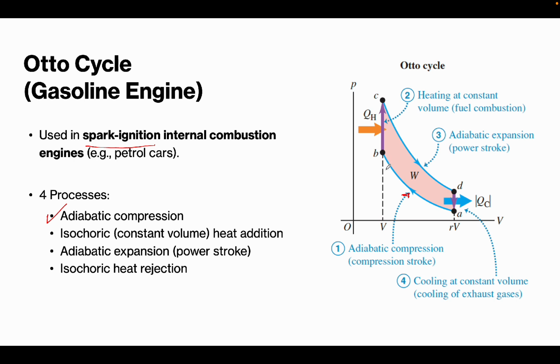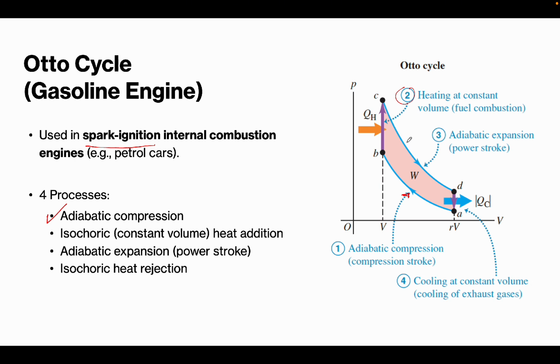What happens here is the air-fuel mixture is compressed. There is no heat exchange, therefore the temperature and the pressure will rise during this adiabatic compression, or what we call the compression stroke. For the second one, we have heating at constant volume, or isochoric heat addition, from 2 to 3.